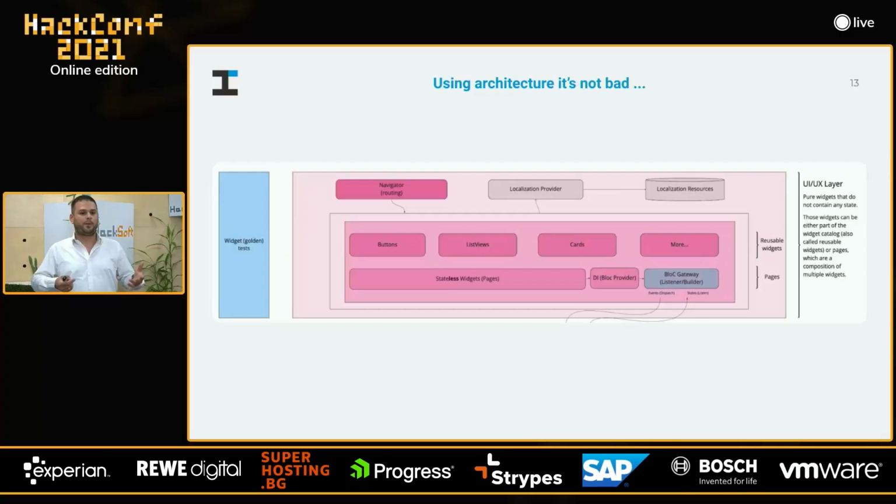Of course, they could be based on the material components, but for sure they need to be styled and adjusted to fit your needs. And then we have pages, which are stateless widgets. Again, we don't contain any state within the UI layer. And now the question is how this layer communicates to the business layer. First, we have dependency injection, and then we have a kind of bloc gateway, so we can push some events, and then we can listen for state changes.